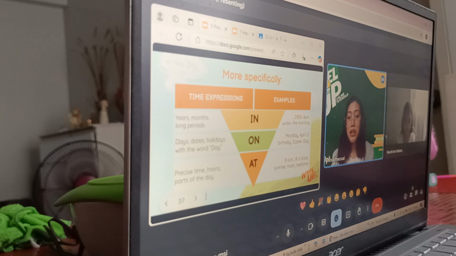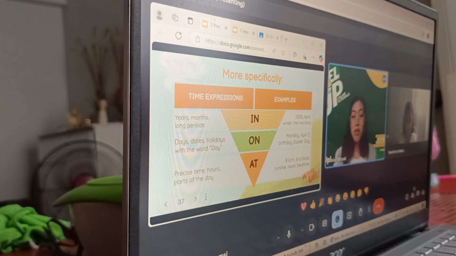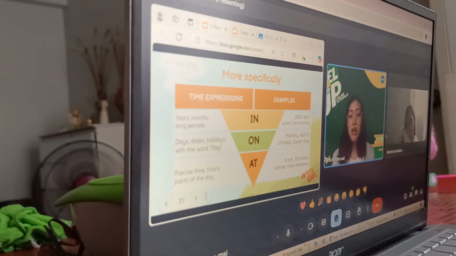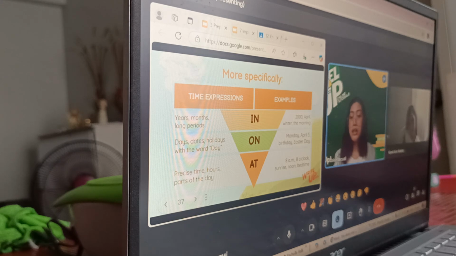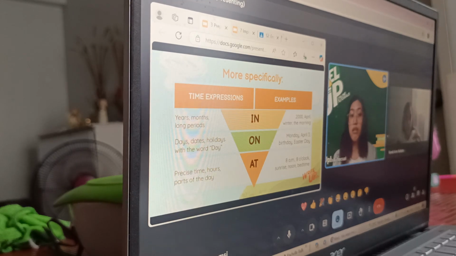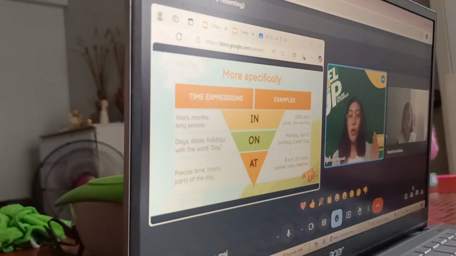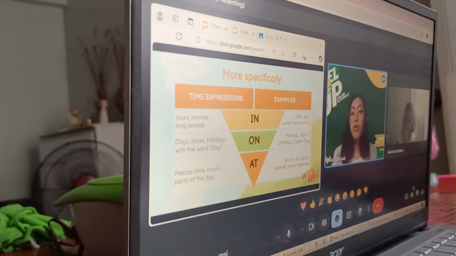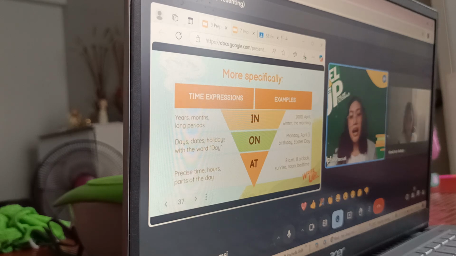Now, teacher, why did you say that we have to make use of the preposition at when we are trying to refer to the parts of the day? Why should the noon have the preposition at? Meanwhile, the morning will make use of the preposition in. Isn't it the same? Now, just like earlier, I said that in the morning, it covers a lot of time. From 6 a.m. to 11 a.m. If we're referring to just morning and day, it can also refer to 6 a.m. until 5 p.m. But when we say noon, does it cover the entire afternoon?